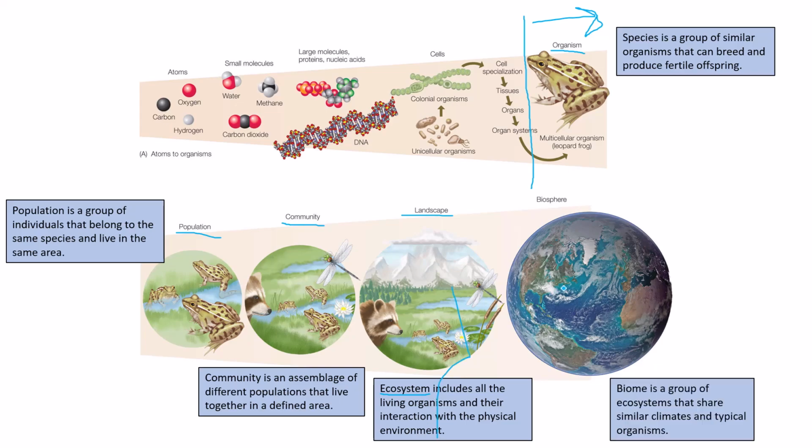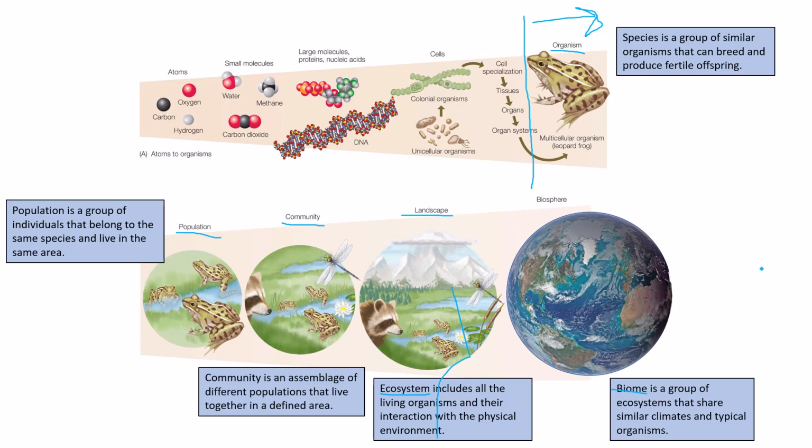The biosphere would be the biggest, as we've already determined. That is the life ball, that is Earth, that is our big defined area. Obviously, life at this point can't extend beyond our planet. But before we get to biosphere, these ecosystems are going to be combined into different defined areas based on their latitude, called biomes, and those biomes are a group of ecosystems that share similar climates and typical organisms because it's based on the ambient average temperature, the average amount of precipitation. Again, we're going to focus on what biomes are in a future video as well.